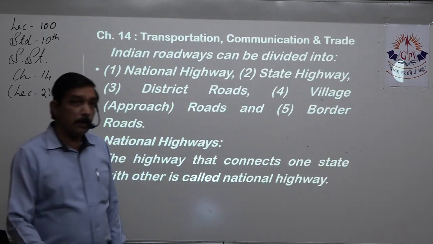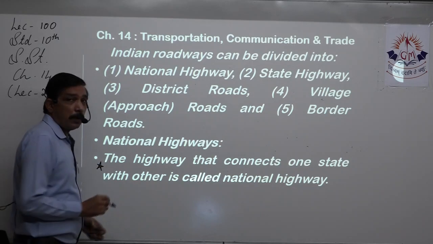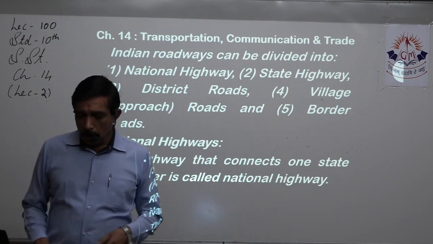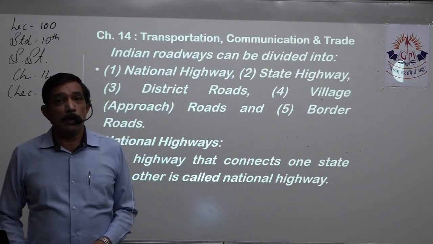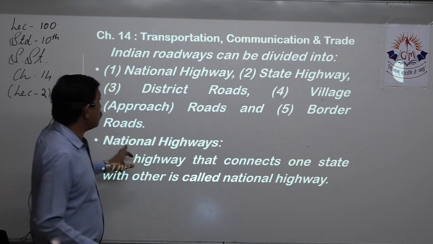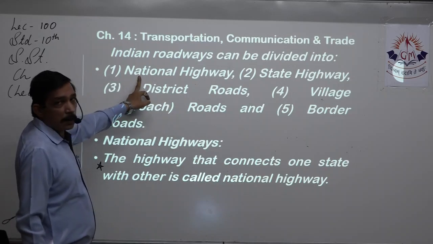Now, this is the definition of national highway. I'll put a star mark over here. It means this is the definition, quite an important point, which should be included in your answer. What is a national highway? Because Indian roads can be divided into 1, 2, 3, 4, 5. Out of that, national highway, right?